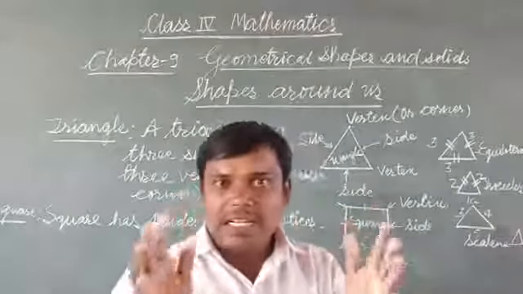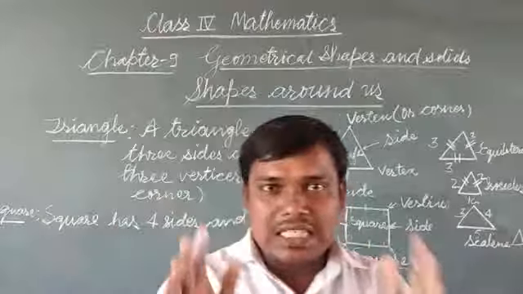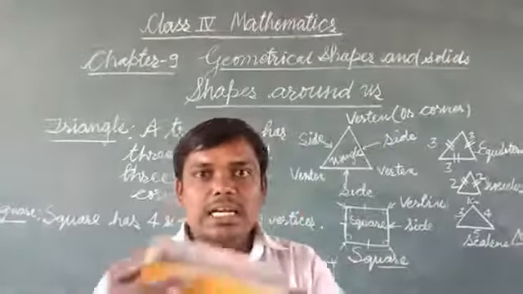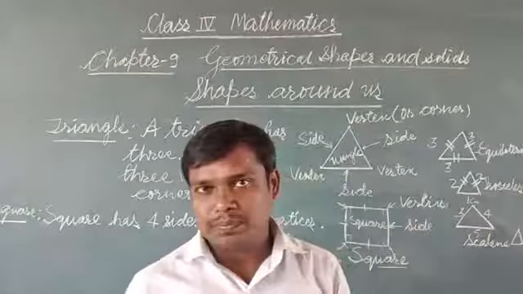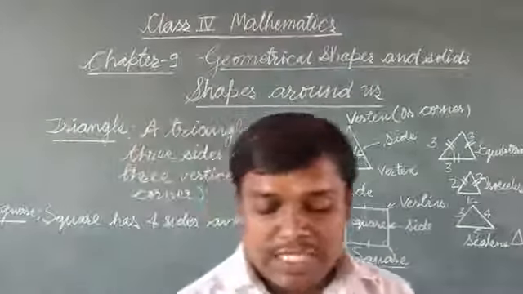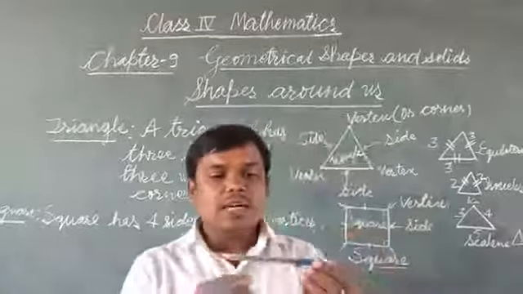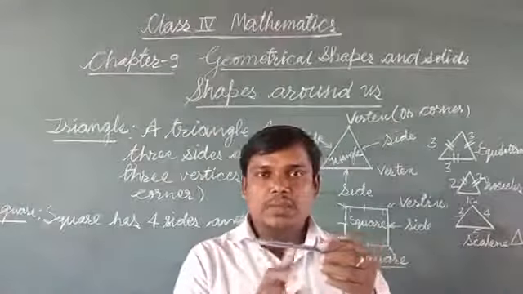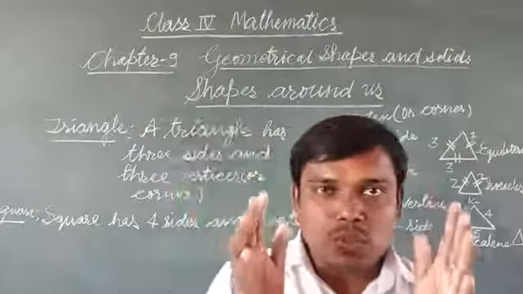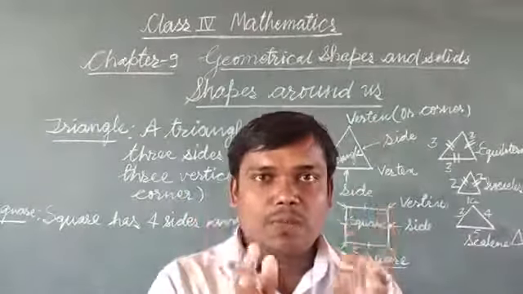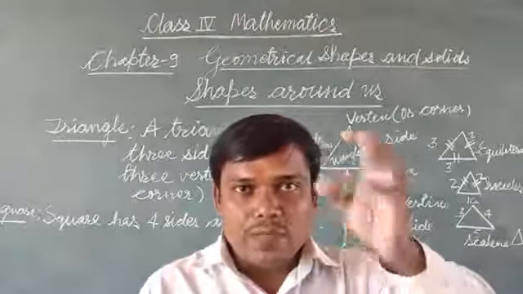You have seen brick, you have seen duster that is used in the class. The shape of this duster is cuboidal shape. You have seen cylinder. See the pen, it is of cylindrical shape.